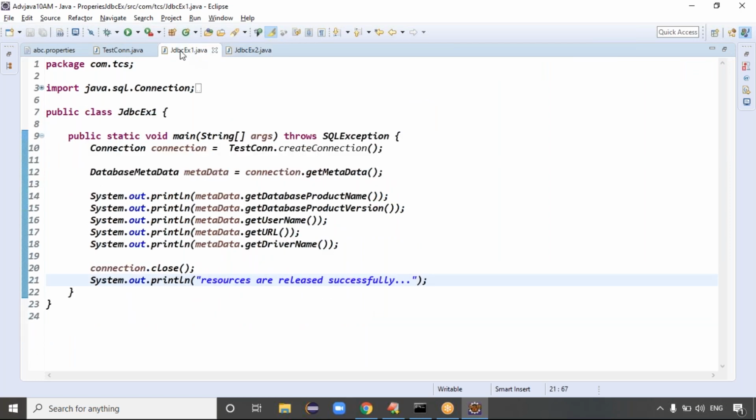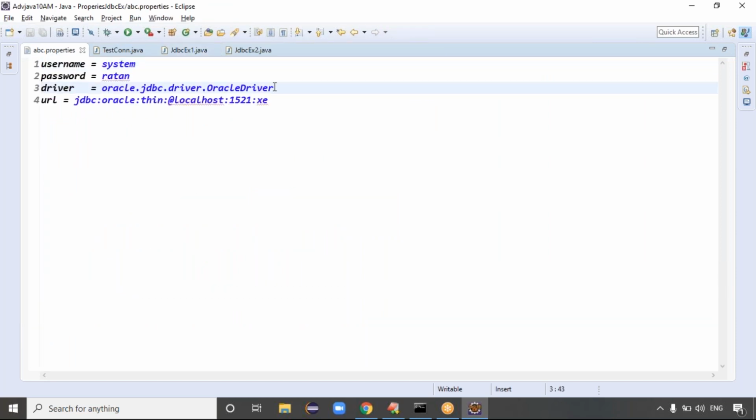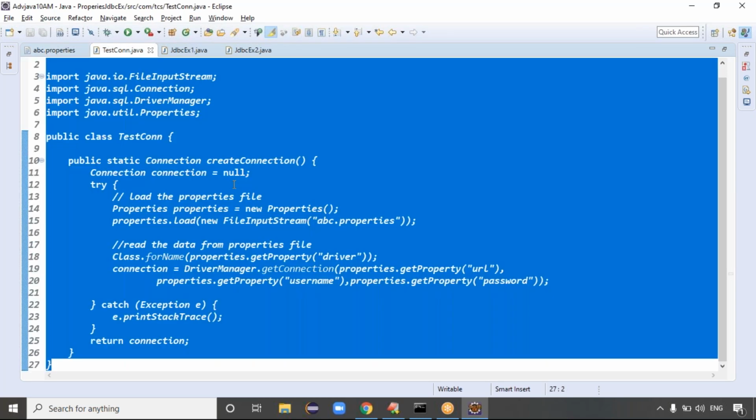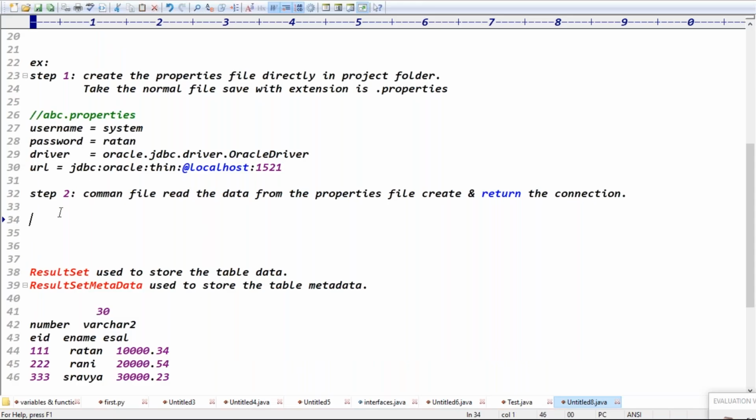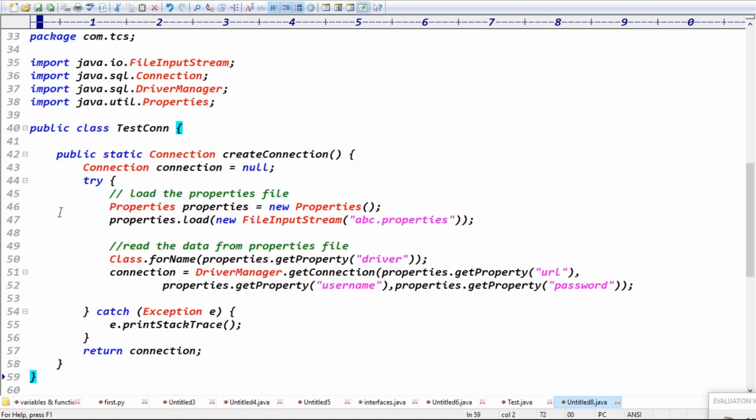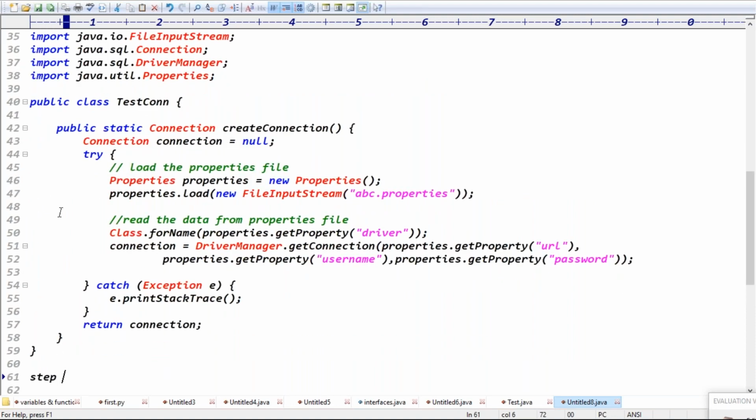So today's exam is very important, guys. We had some 5 minutes of disturbance regarding loading the driver. We gave a small extra space here. This is like a property file, guys. Step 1 is ready. Step 2 is the common file. This common file reads the data from the property file, creates and returns the connection, guys. And step 3 is what?